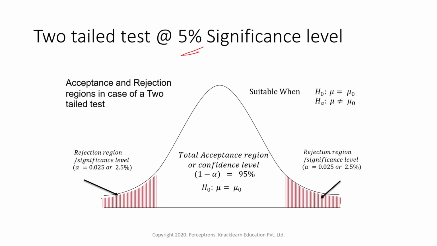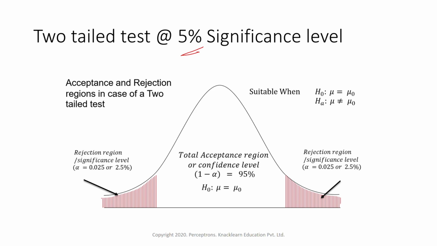Now suppose we distribute the data within a probability distribution, that is, within a normal distribution. Here we have something called the acceptance region and the rejection region. So when do we reject the null hypothesis? That is our rejection region. And when do we accept the null hypothesis? That is our acceptance region.